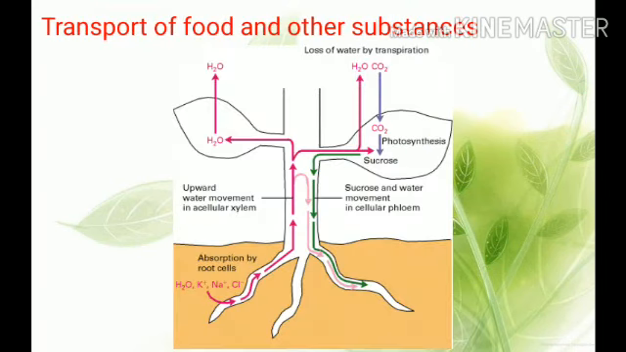Transport of food and other substances. The transport or movement of soluble products of photosynthesis from leaves to other parts of the plant is termed translocation. It occurs in the part of vascular tissue known as phloem. Besides the products of photosynthesis, phloem also transports amino acid and